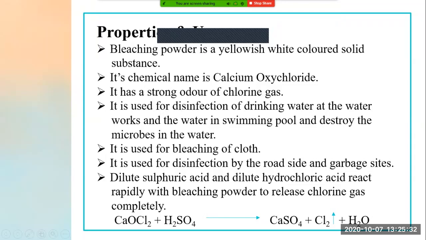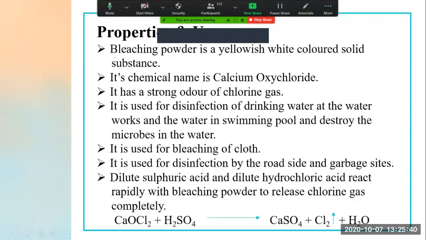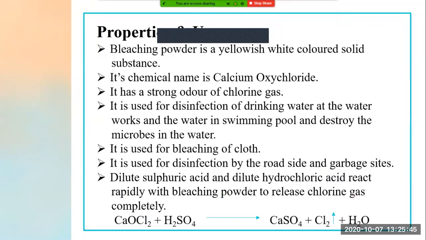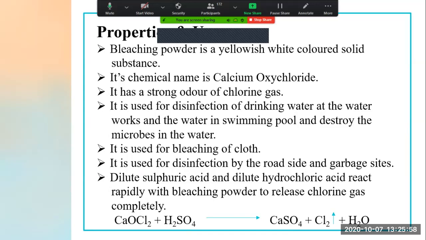Now next point: it is used for the disinfection of roadsides and garbage sites. Now see, in the rainy season, you have seen on roadsides and garbage sites there are lots of algae and fungus, and due to that the road becomes very slippery, right? And hence there is a much greater increase in microbes, and due to that disease spreads very easily. So for the disinfection of roadsides and garbage sites, what do we spread?